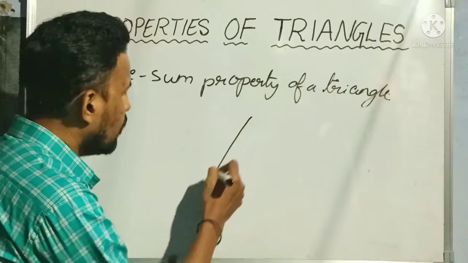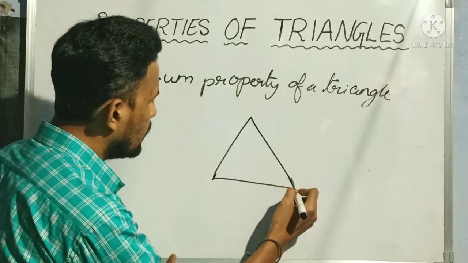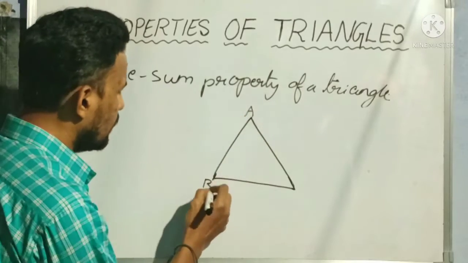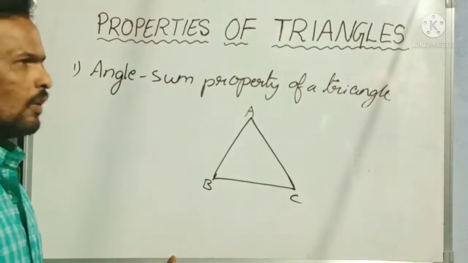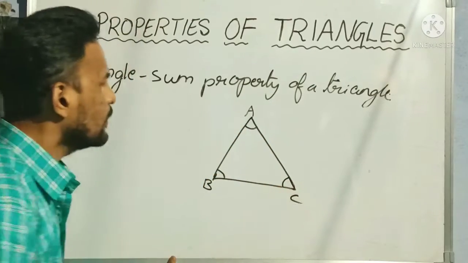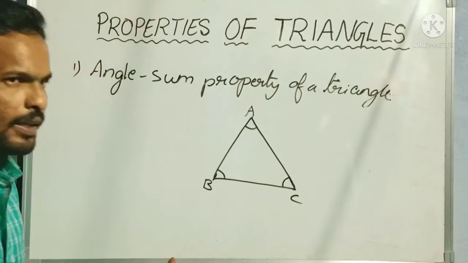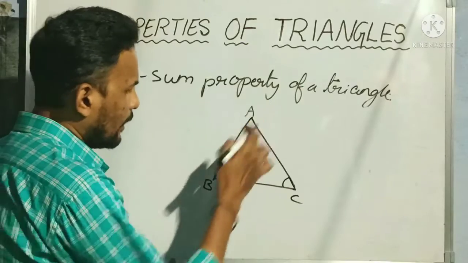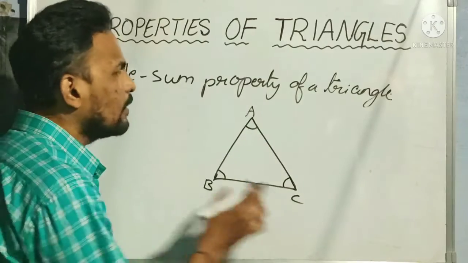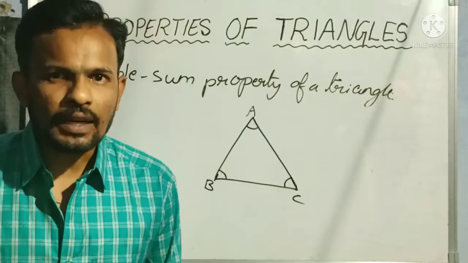See here. Suppose I am taking one triangle ABC. This is my triangle ABC. So, this is my vertex A, B and C. Inside, wherever the line segments are joined, the intersections of line segments are called vertices. And at every vertex, one angle is formed. So, here in my triangle ABC, 3 interior angles are formed.